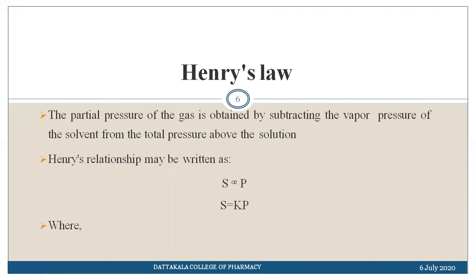P stands for the pressure applied on the surface, and pressure is generally expressed in bars.